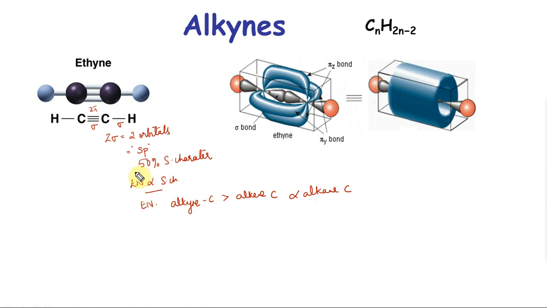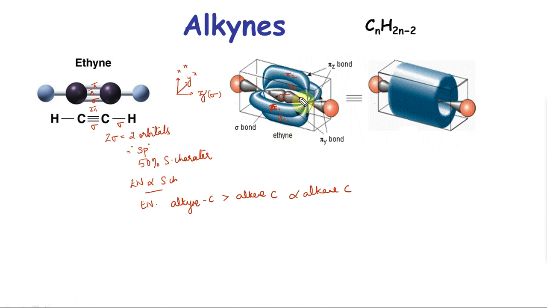As shown, there is a pi bond here, and there is another pi bond here. Pi bonds are mutually perpendicular. If you take Z as the molecular axis, you have the sigma bond along the Z axis. In the x and y axes, however you want to keep it, there are two pi bonds. All these three are perpendicular to each other. So if this is our sigma bond, this is one pi bond, let's call it pi 1, and this is pi 2.